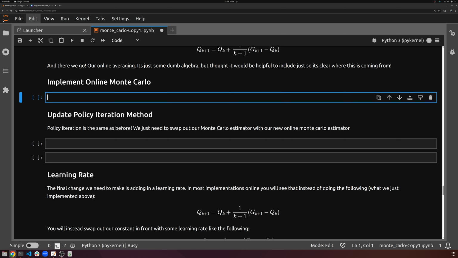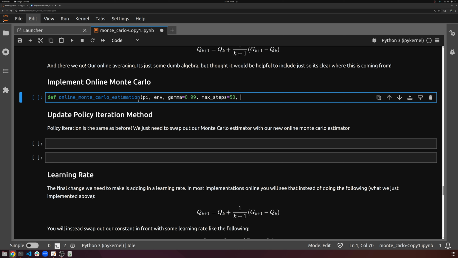Let's just keep going. Let's implement our online Monte Carlo. So to do this, we're going to do def online Monte Carlo estimation. First, we're going to give it our policy. We need the environment we're playing with, again the same environment as before, the frozen lake. We're going to give a gamma, our discount factor, 0.99. Max steps, this is the longest a trajectory can be. Let's just set it to 50.